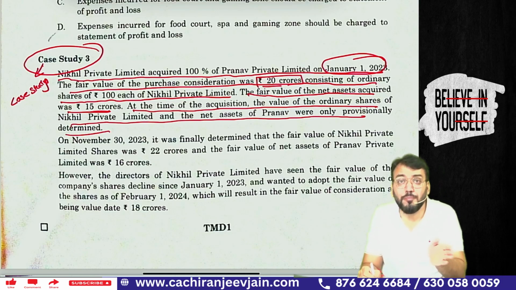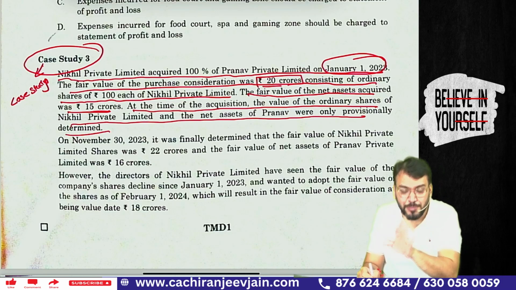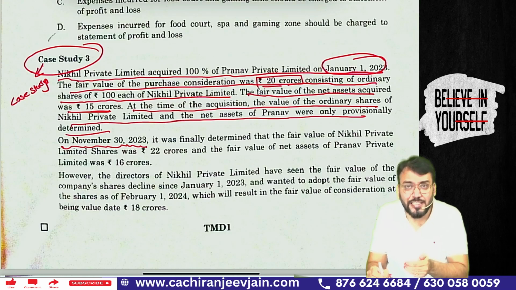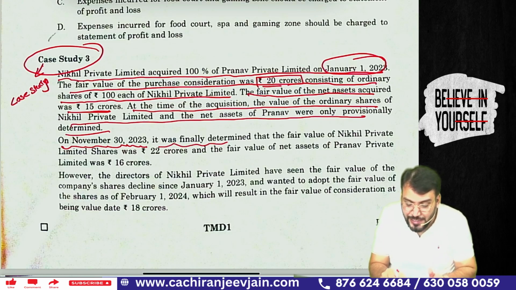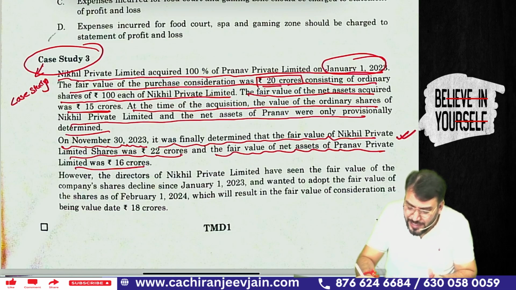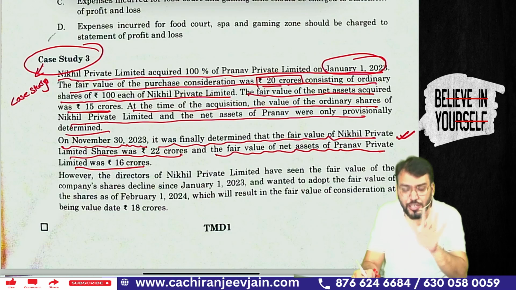Means it is a case of measurement period. If you remember measurement period, yes sir. On November 30, 2023, can I say it is before the completion of 12 months from the date of acquisition, means it is during measurement period. It was finally determined that fair value of Nikhil Private Limited shares was 22 crore and the fair value of net asset of Pranav Private Limited is 16 crore. It means PC and the net asset will be this only for the calculation of goodwill.